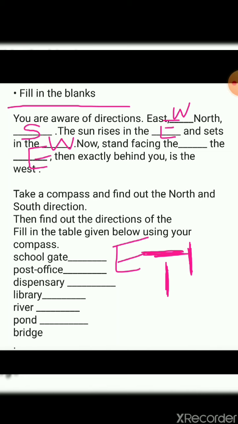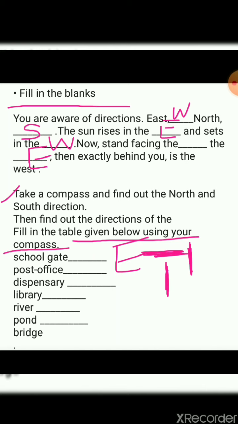Now the another task you need to do. Take a compass and find out the north and south direction. Okay, what do you have to do? You have to take a compass. There is a compass. You know about compass very easily, right? Take a compass and find out the south and the north direction. Then find out the direction of the places in the table given using your compass.